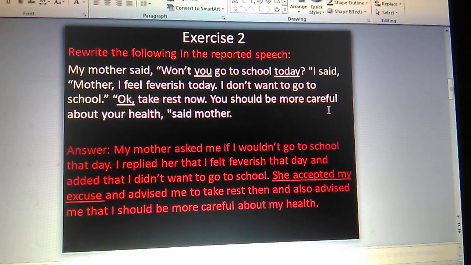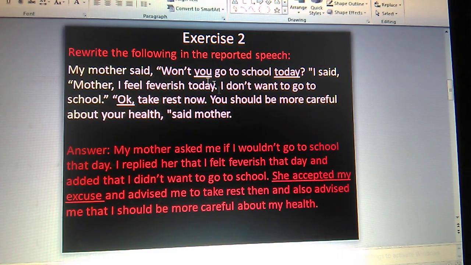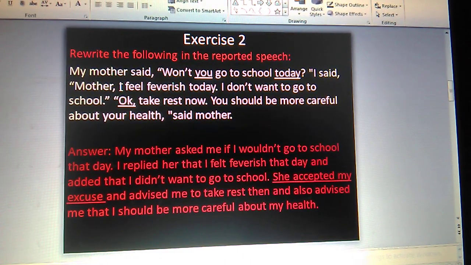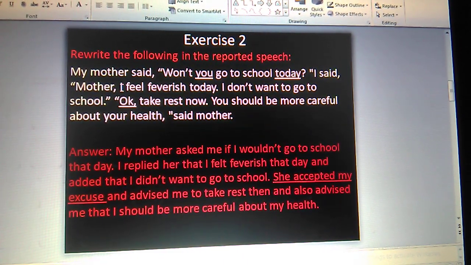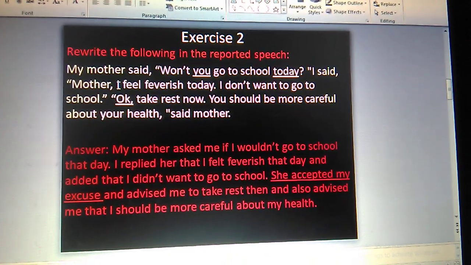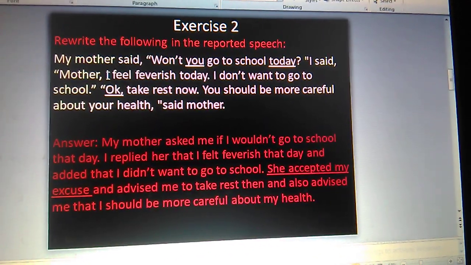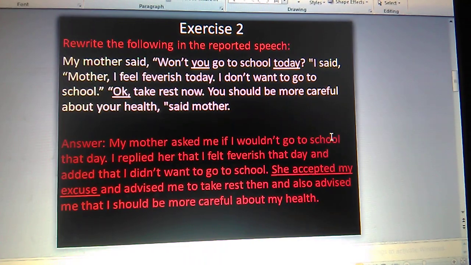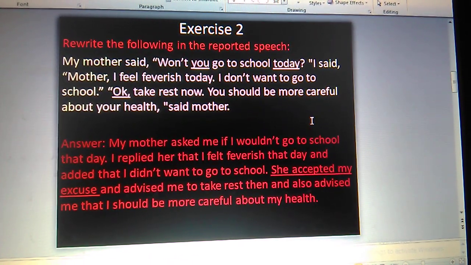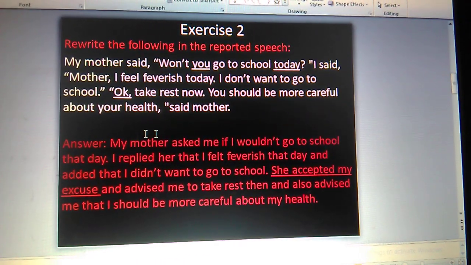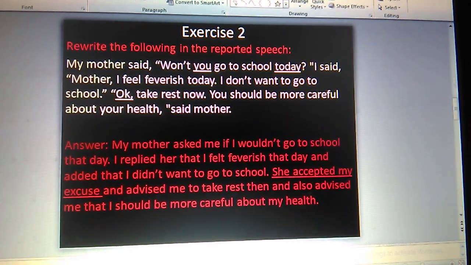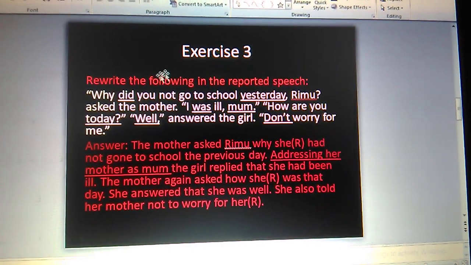So if one or two or three sentences are told by the same person again and again, then when we change it into indirect, we connect them using the conjunction and. In that way connect. So next, go for the exercise 3.